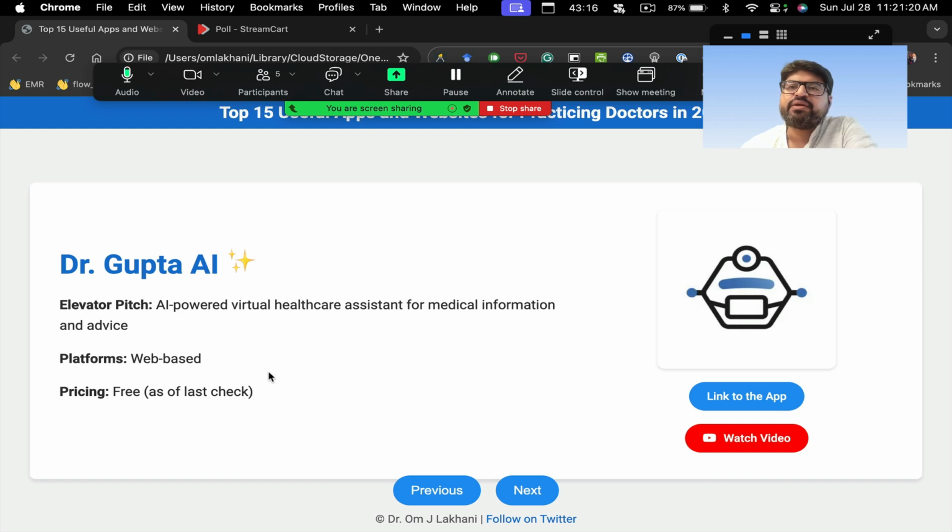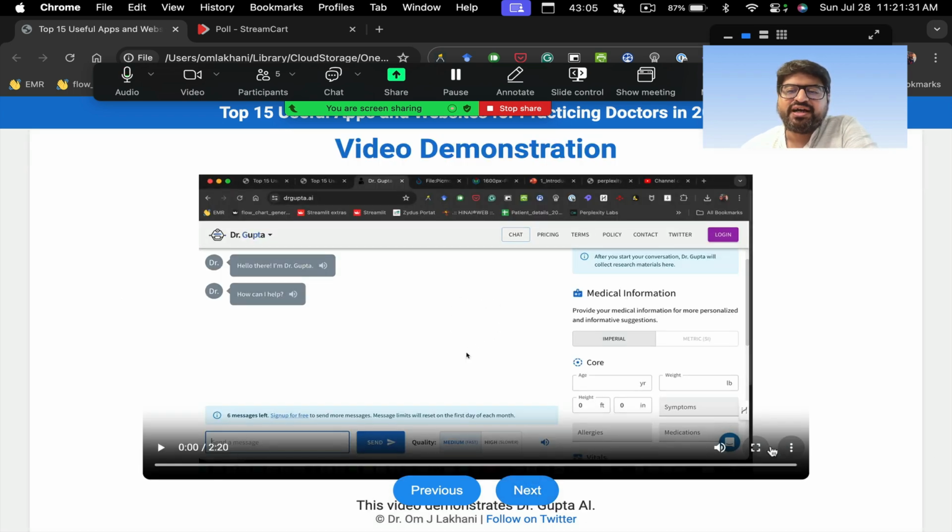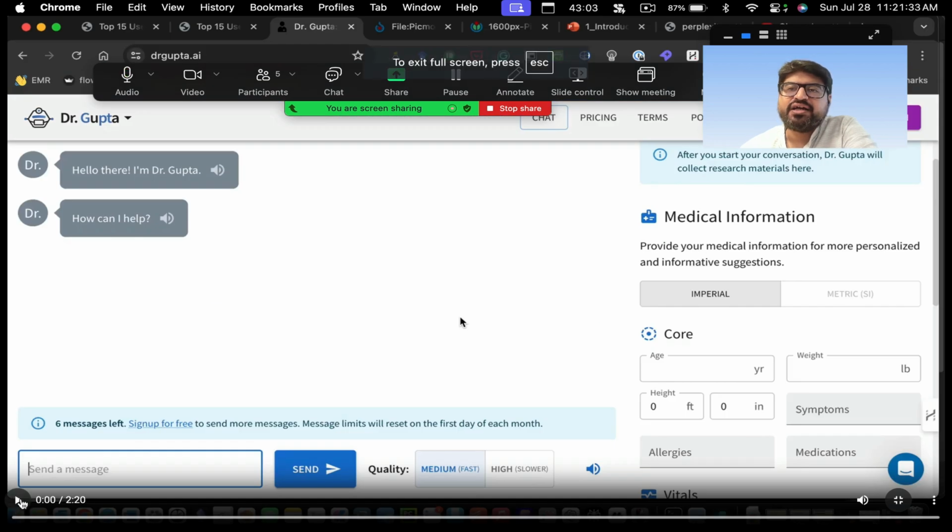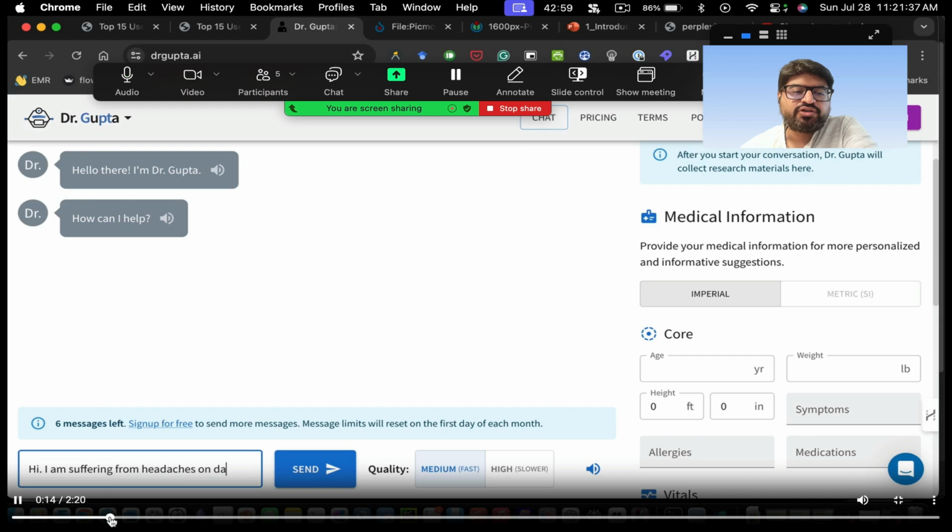Again, if you are stuck with a medical diagnosis and if you want the help of an AI assistant, Dr. Gupta is the AI assistant. The name itself is Dr. Gupta, so it's not made by Dr. Gupta. The name of the app itself is Dr. Gupta. I'll show you how this app really works. It's like a chatbot, like ChatGPT for medical care. You can ask questions as a patient also. You can ask questions as a doctor also, right?